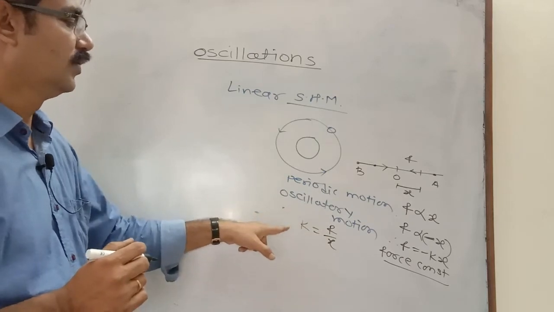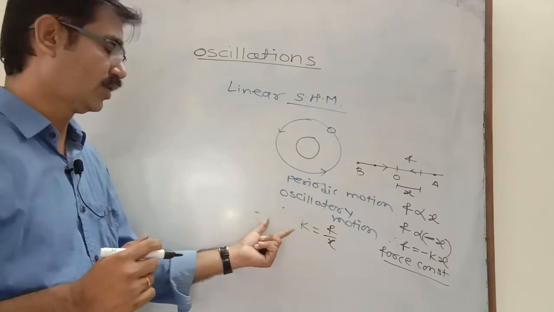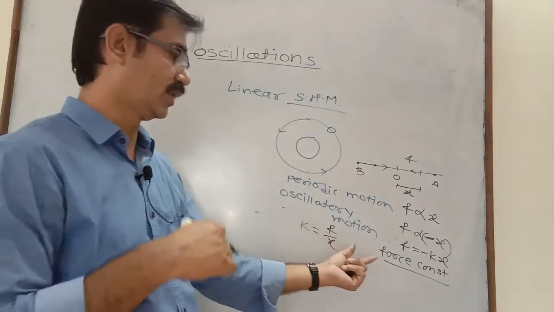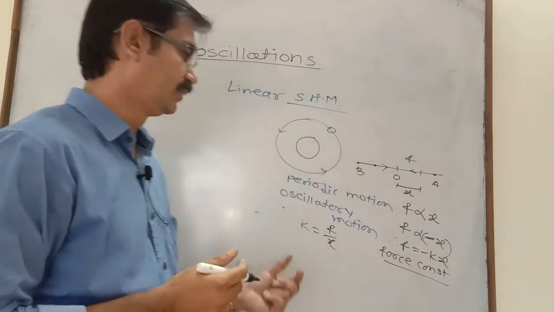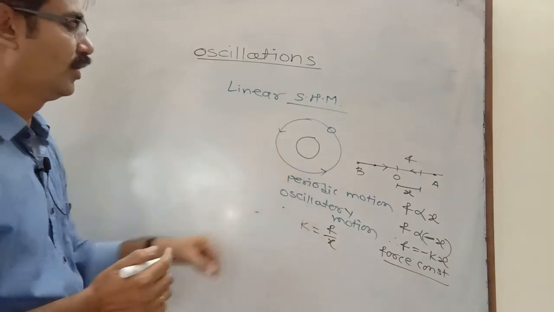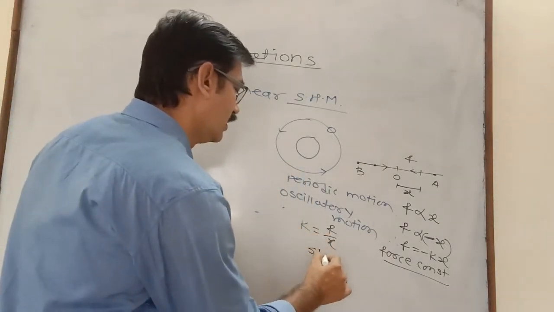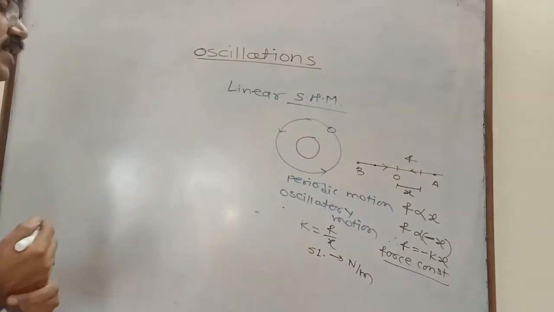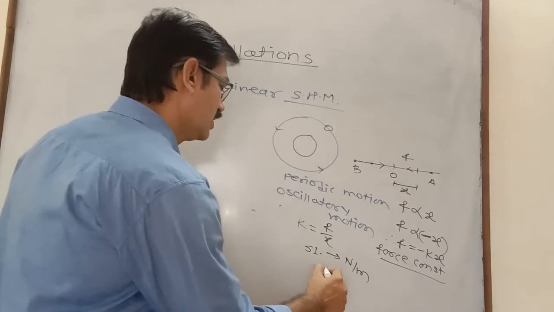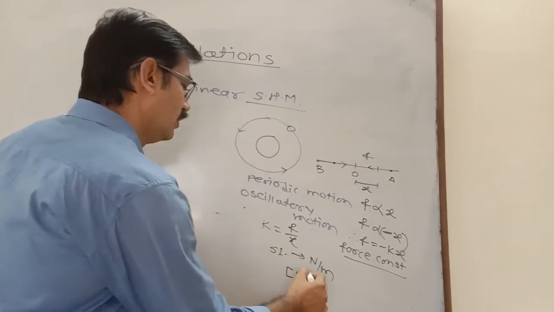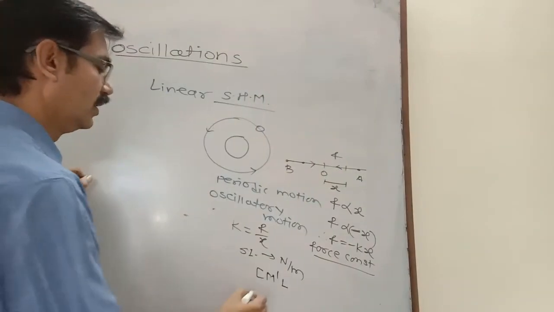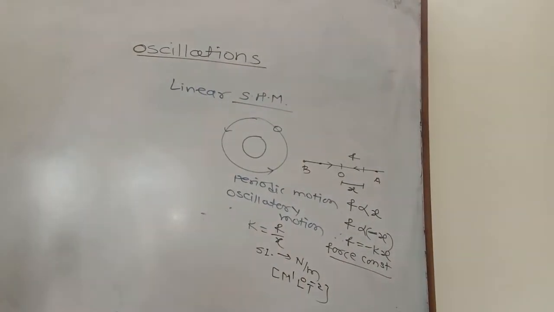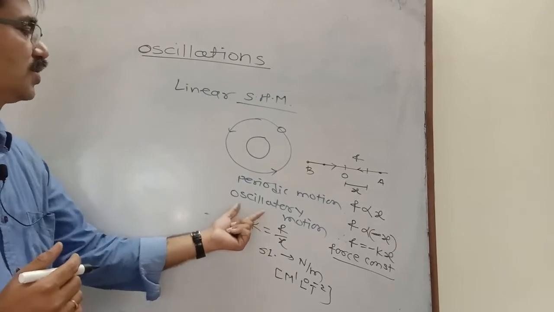It is also sometimes called the elastic constant. Since it is F upon x, its SI unit is Newton per meter, and its dimensions are M raised to power 1, L raised to power 0, T raised to power minus 2.